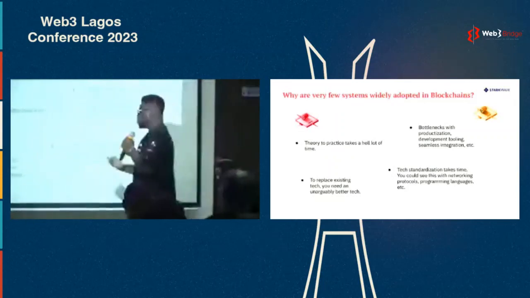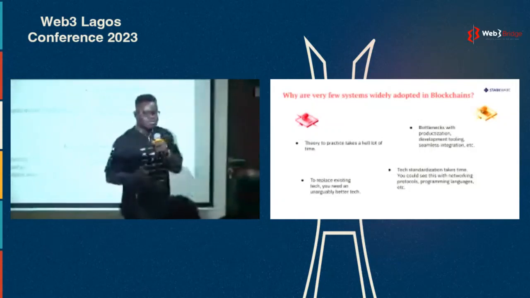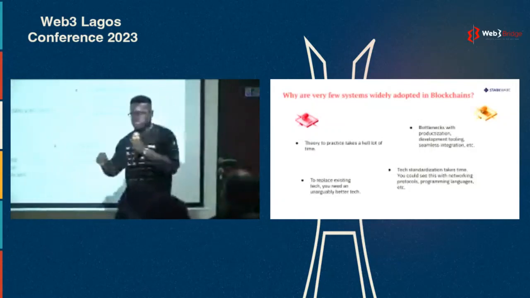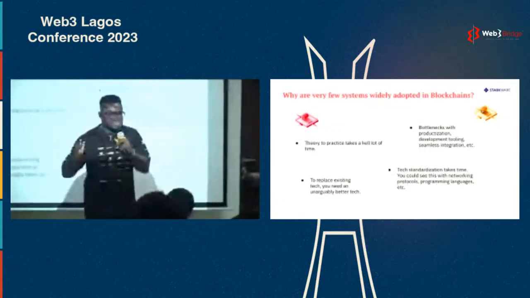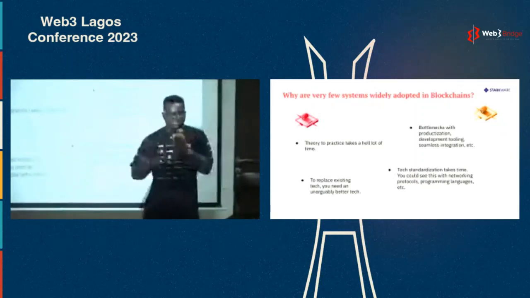Of course, you need an unarguably better tech, right? To replace an existing system, you need something that's way better. And most times, in fact, most proof systems, if you go through their papers, it's more like a copy of the previous, and then they just try to edit a few things.